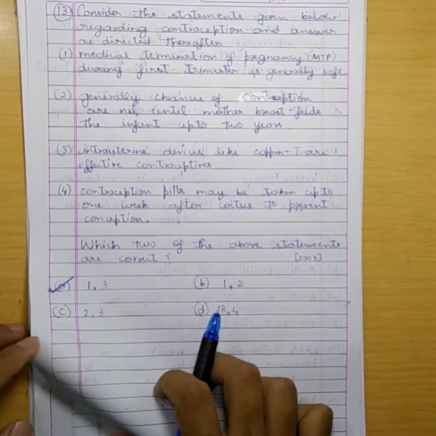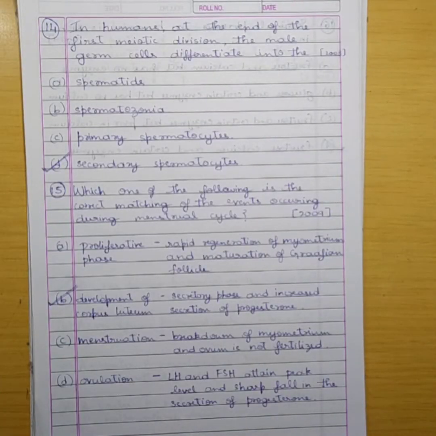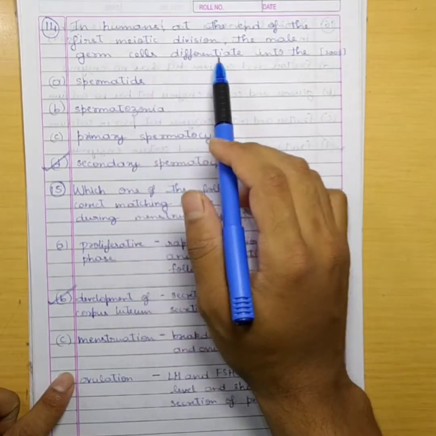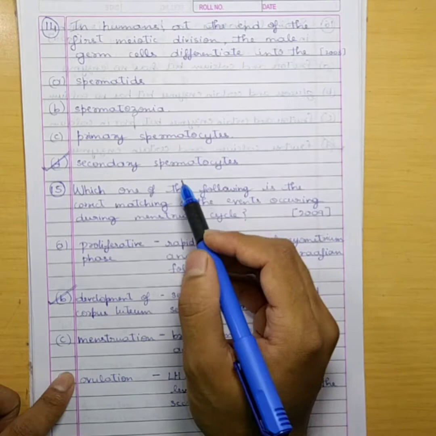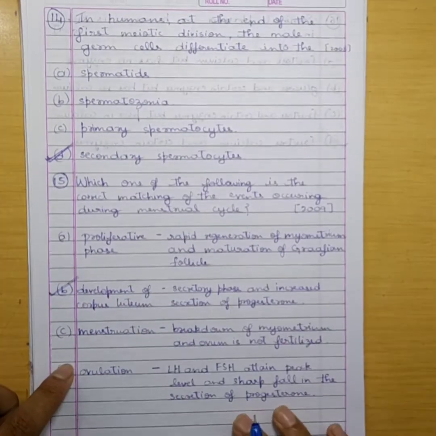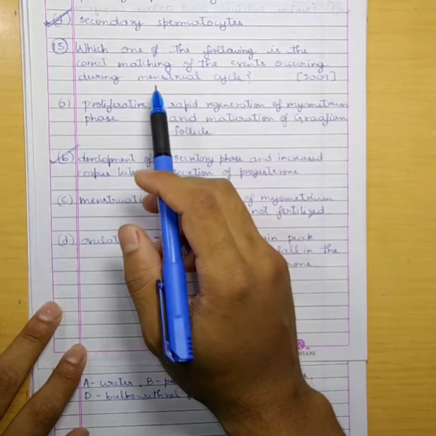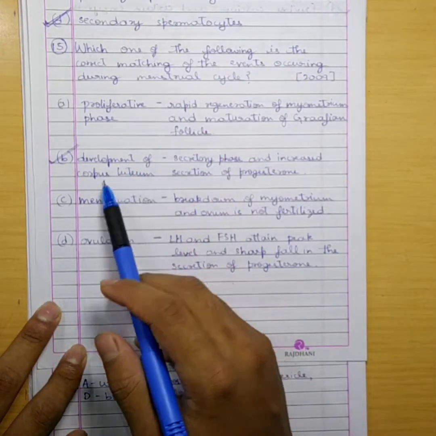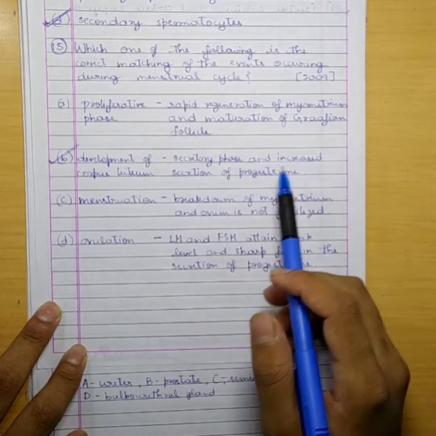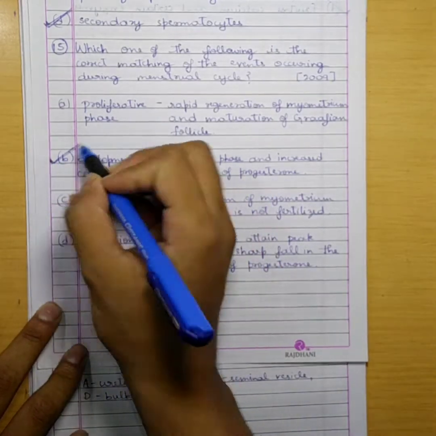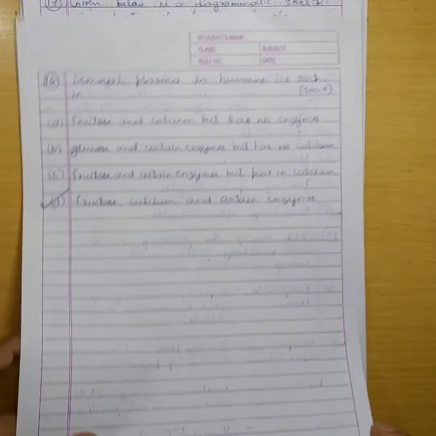Others are wrong. Question 14. In humans, at the end of the first meiotic division, the male germ cells differentiate into the secondary spermatocytes. Option D. Question 15. Which one of the following is the correct matching of the events occurring during menstrual cycle? Development of corpus luteum, secretory phase and increased secretion of progesterone. Option B. Question 16.